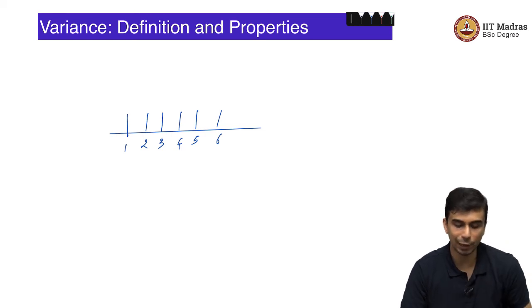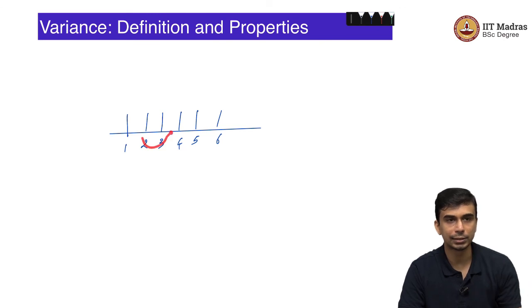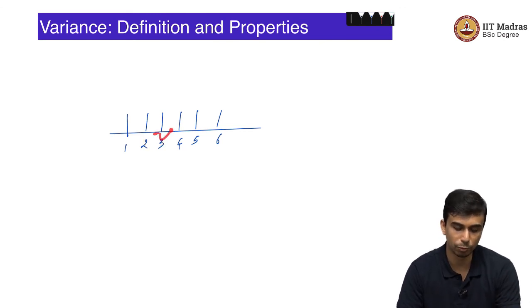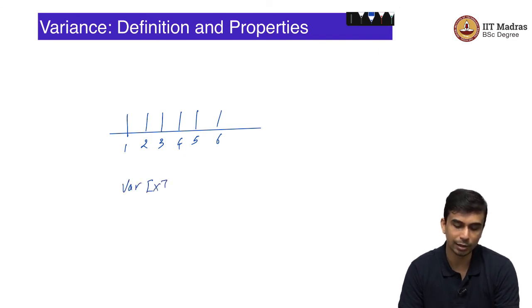Effectively it is measuring how far is x from its mean, right. So, the average of 1 minus 3.5 the whole square, 2 minus 3.5 the whole square, 3 minus 3.5 the whole square, 4 minus 3.5 the whole square, 5 minus 3.5 the whole square and 6 minus 3.5 the whole square. So, this effectively is the squared distance between x and its mean.